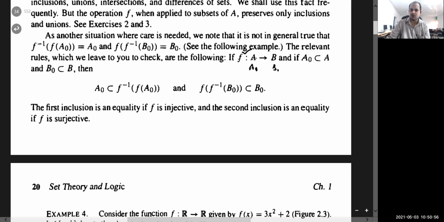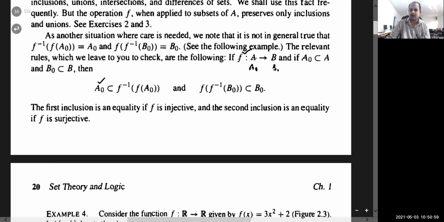Then what can you say about A naught, whether A naught is contained in f inverse f of A naught? I mean, take the direct image of A naught under f, which will be a set, and take its set theoretic inverse. Then what will be the relation between A naught and f inverse of f of A naught? And once you obtain the set theoretic inverse of B naught, which will be a subset of A, operate f on it again. You will find that this will be a subset of B naught.